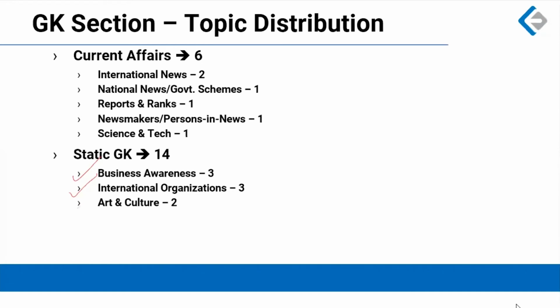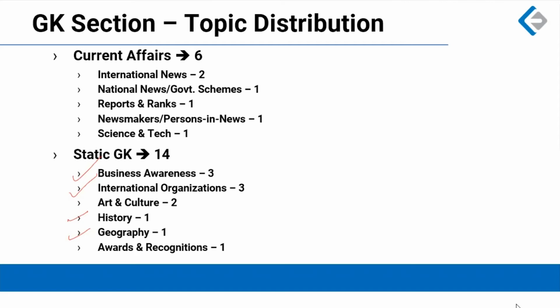Then there were a couple of questions each from art and culture. One was a question about musical instruments and their exponents, and a second question was about the sects in Buddhism. So I'm including that not into history, but into art and culture. Then there were questions on geography and history. Geography and history otherwise are difficult, but here both of them were easier. And there was one question about awards and recognition, a question related to Magsaysay Award winners.